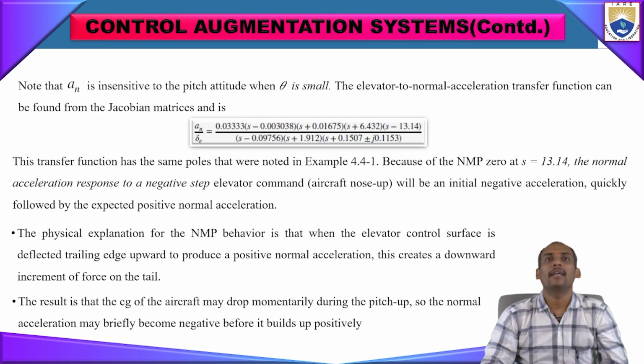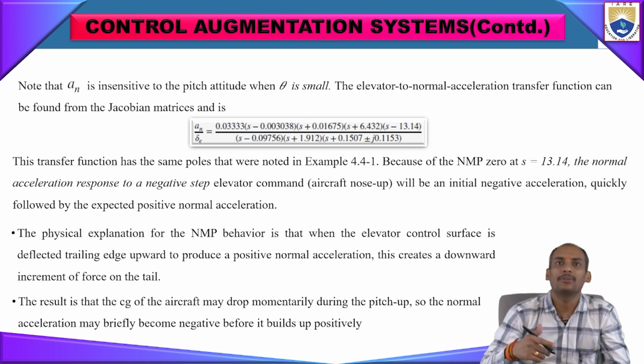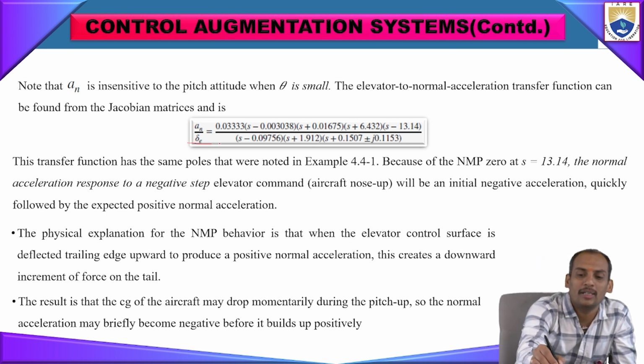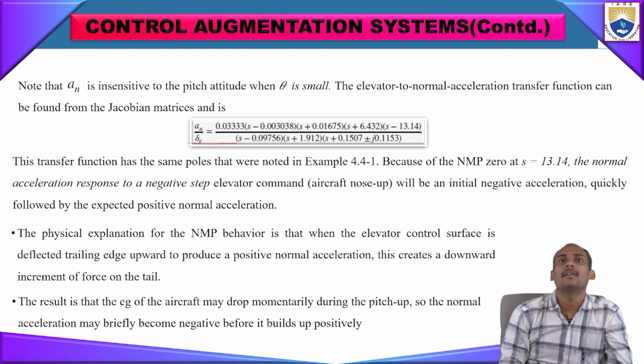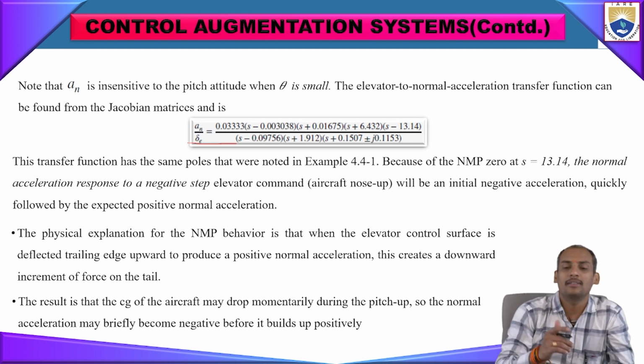So the AN is very insensitive to the pitch attitude when theta is very small. The elevator to normal acceleration transfer function can be made from the Jacobian matrix solution. That is given here, AN by delta E, the normal acceleration to the elevator angle input function only. So that is given here.